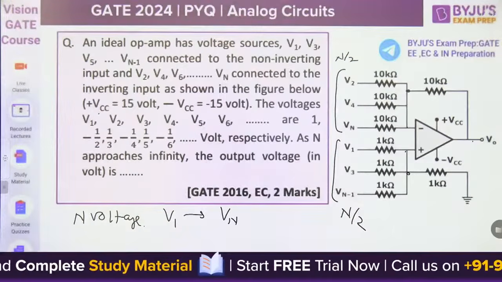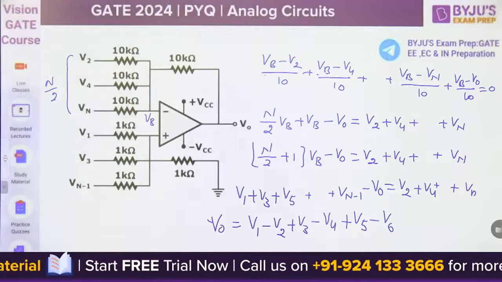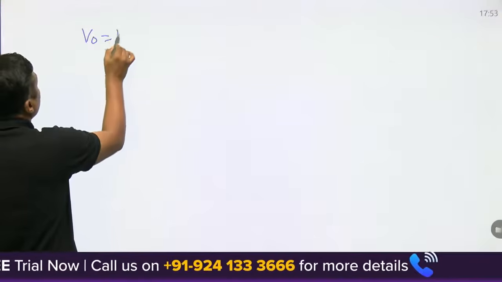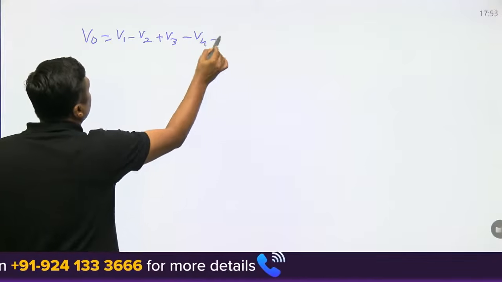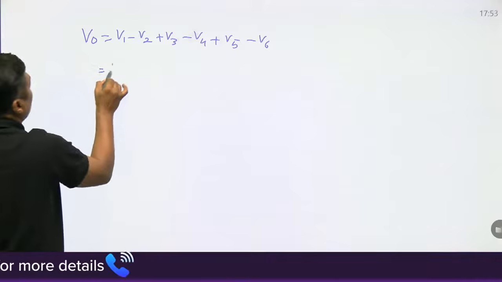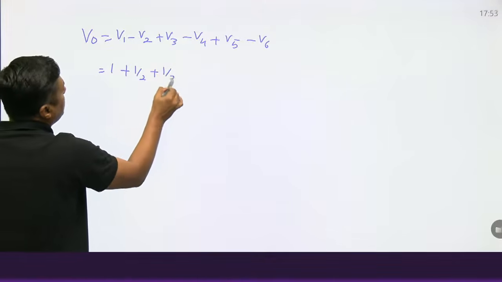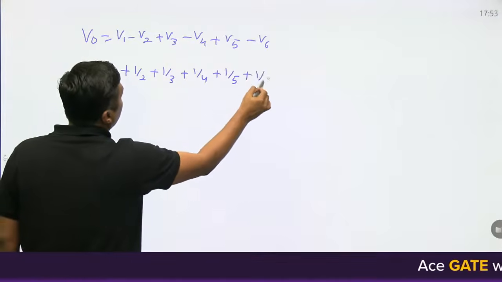And because of this, finally we will get V naught is equal to V1 minus V2 plus V3 minus V4 plus V5 minus V6 and so on. 1 minus of minus 1 by 2 will become 1 by 2 plus 1 by 3 plus 1 by 4 plus 1 by 5 plus 1 by 6, all become positive.